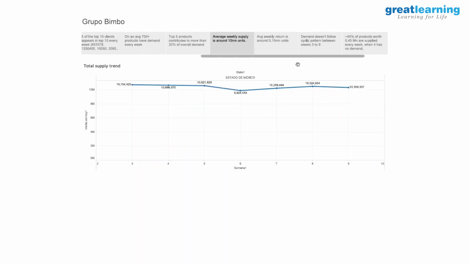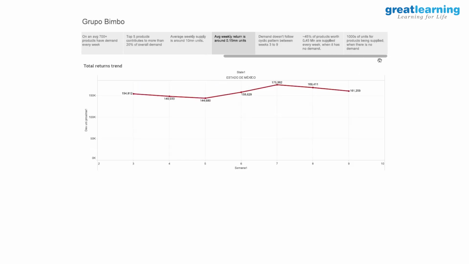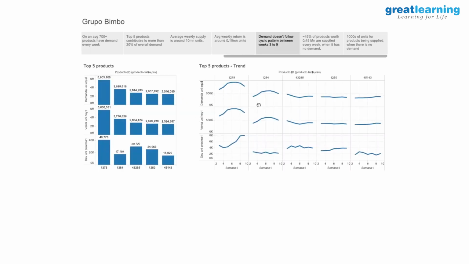See, this is the demand trend here. If you could see, this is across week 2 to 9. So you see, this is the overall demand. No. This is the total, my dear. The distribution of demand, I'm saying, if the demand is distributed in slabs, if I put weekly demand, every time when I do that, is it between 10 to 20, how many times it has come? 20 to 30, 30 to 40, like that. We haven't done that statistics. Yeah, so what we've done is we've taken the overall demand and also taken the top 5 products and plotted it. Please listen to me for a minute.